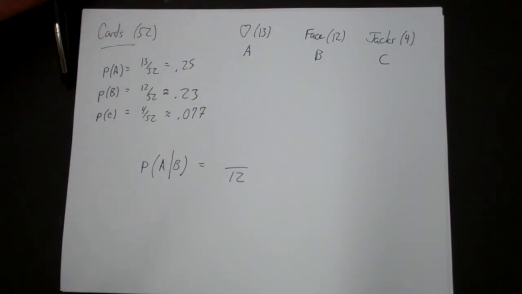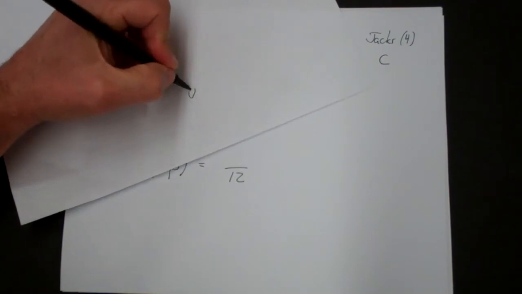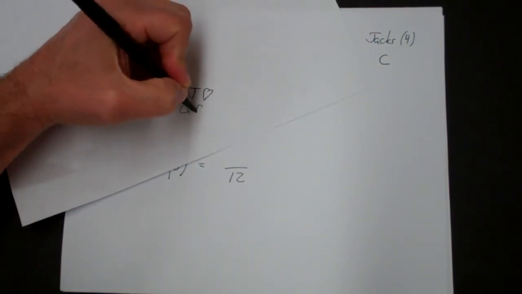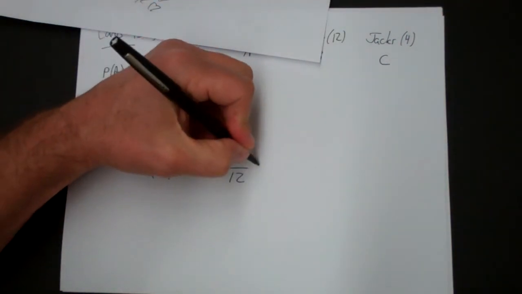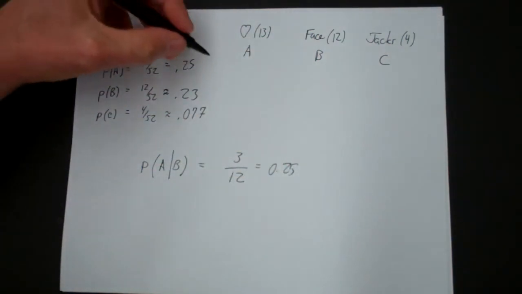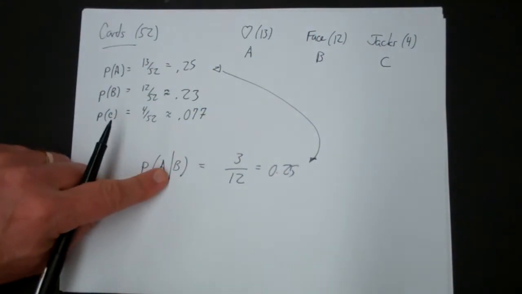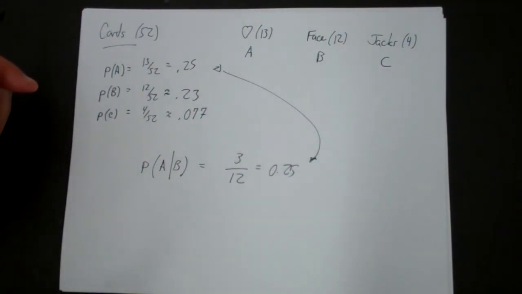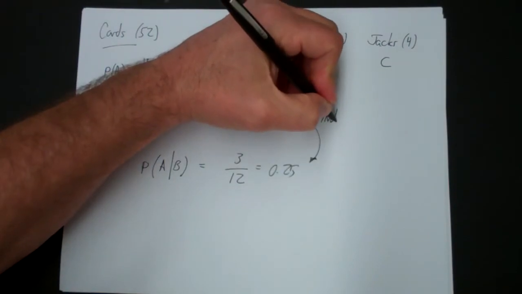Well, you have the jack of hearts, the queen of hearts, and the king of hearts, so you have 3. So it's 3 out of 12, or 0.25. And if you notice, the probability of getting a heart, or getting a heart given that you know it's a face card, is exactly the same. And we say that those are independent.